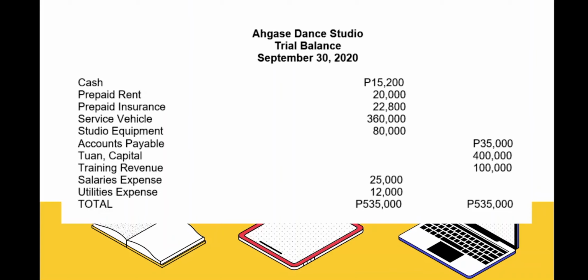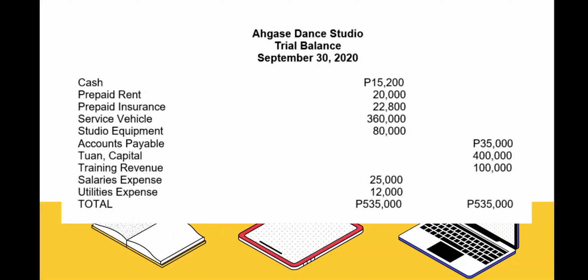Second, enter the debit and credit balances in the debit and credit columns. The first column of amounts is the debits and the second is credits. Third, add the debit and credit columns. For the debit column, a total of 535,000, as well as the total of credits. Lastly, compare the totals. The totals are equal. Therefore, the trial balance is in balance.